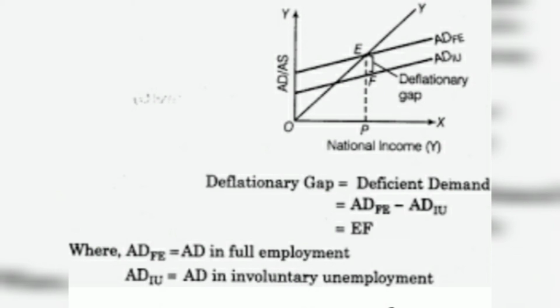See now the diagram of the deficient demand, that is the deflationary gap. In this diagram, income, output and employment are measured on the x-axis and AD is measured on the y-axis. AD and AS curves intersect at point E, which indicates the full employment equilibrium. Due to a decrease in investment expenditure, that is a change in I, aggregate demand falls from AD to AD1. It denotes the situation of deficient demand, and the gap between them, that is EG, is termed as the deflationary gap. The point F indicates the underemployment equilibrium.